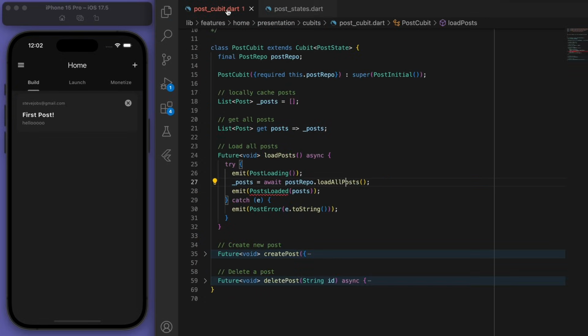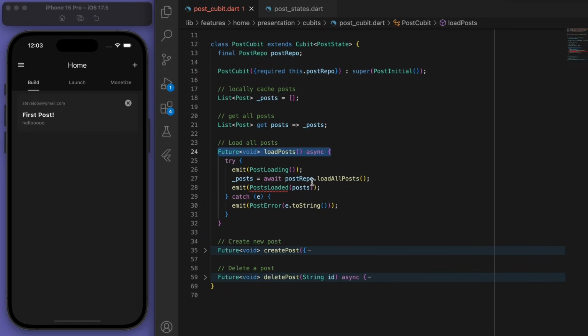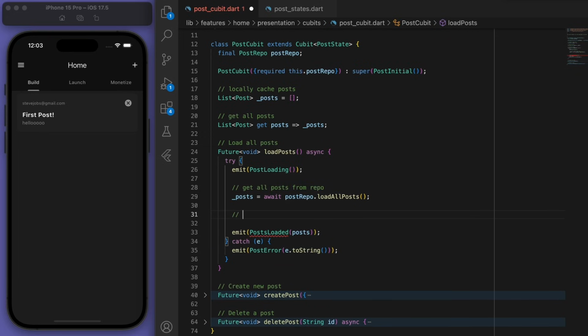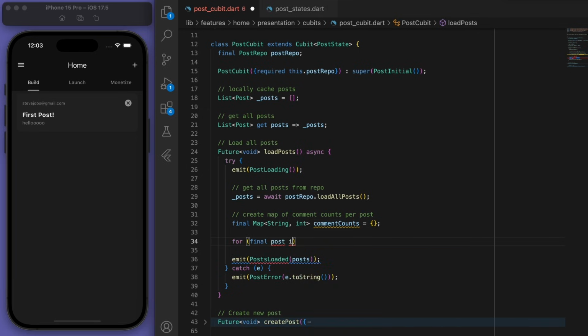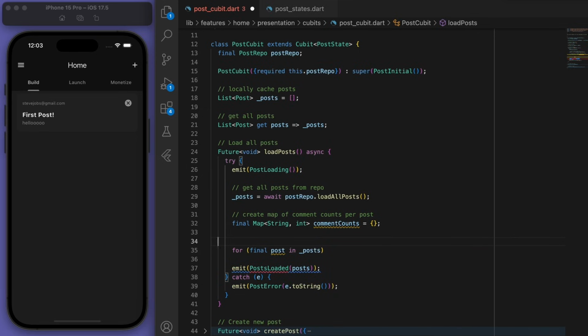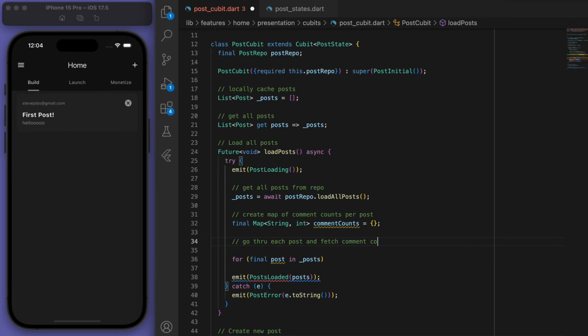So if you have a look at my post cubit, you can see that when I load the posts, I'm loading, and then I go to my repository to load all the posts, and then we can emit the post loaded. But just before we do that, let's create a map of comment counts per post. Right, so what I mean is we're going to go through each post and fetch how many comments that they have.